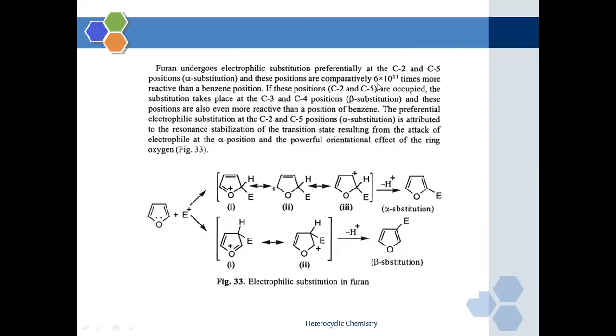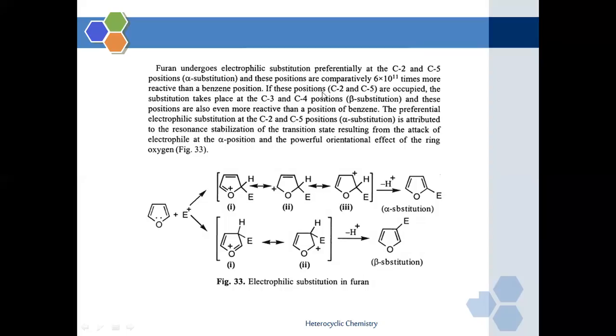And these positions are comparatively 6 multiplied by 10 raised to 11 times more reactive than the benzene molecule. So when we compare furan with a benzene molecule, the alpha positions of furan are 6 times 10 to the power 11 more reactive than benzene.